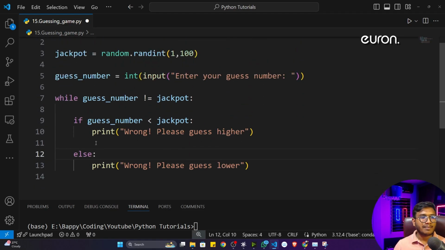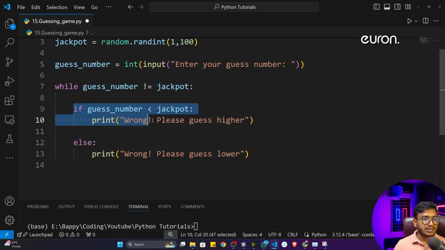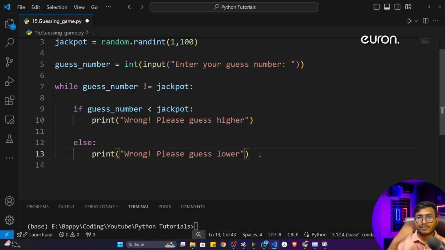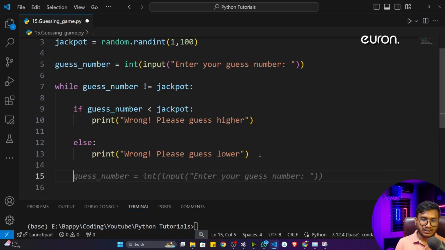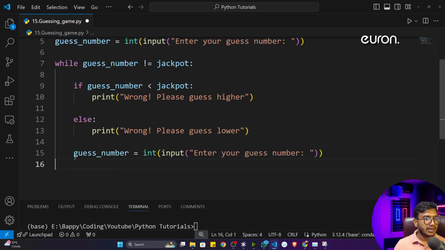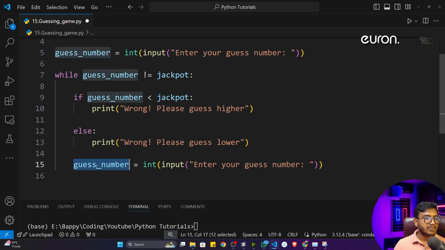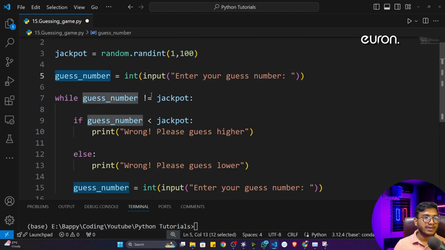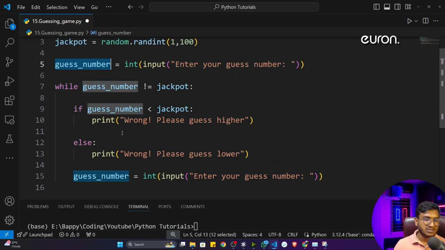Now see what will happen. So every time this particular program will run unless and until it's not matching. But see, whenever this particular statement is wrong, that means please guess higher or please guess lower, that time again user will pass the number. So again I will give the chance to the user to pass that particular number. So outside of this particular condition, I'll just again guess the number. So again I'll take the input from the user, and user will pass the number, and this particular variable would be updated again, and again it will check whether this particular number is matching or not.